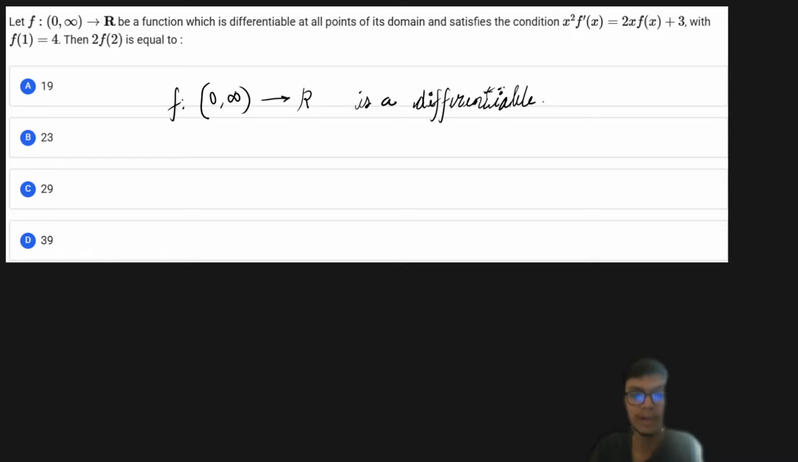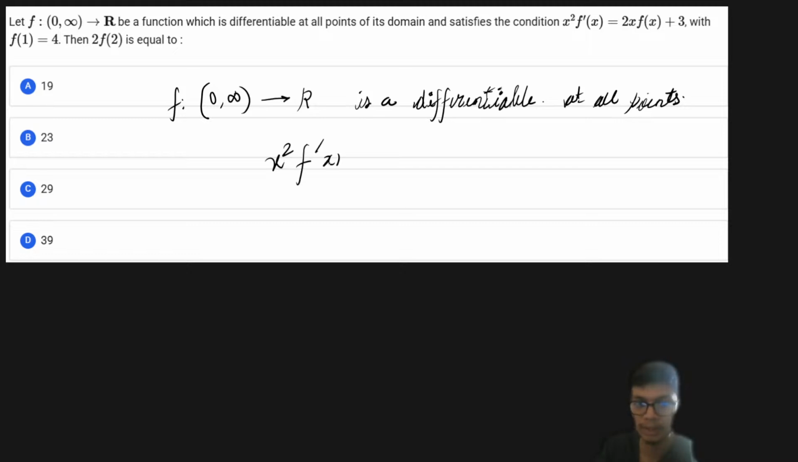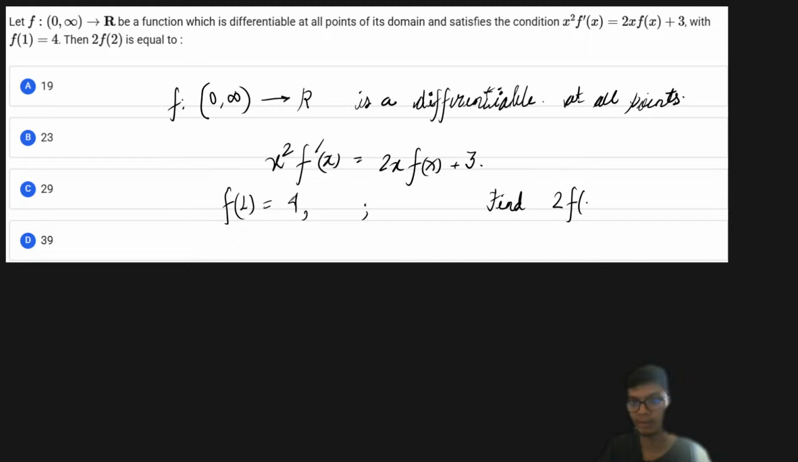Now it is said that it is differentiable at all points, which means all points in its domain, right? It satisfies the condition that x square into f dash of x is equal to 2x f of x plus 3, as mentioned in the problem. For the given value f of 1 is equal to 4, we have to basically find the value of 2 times f of 2. That is what we have to find in this particular problem, right?